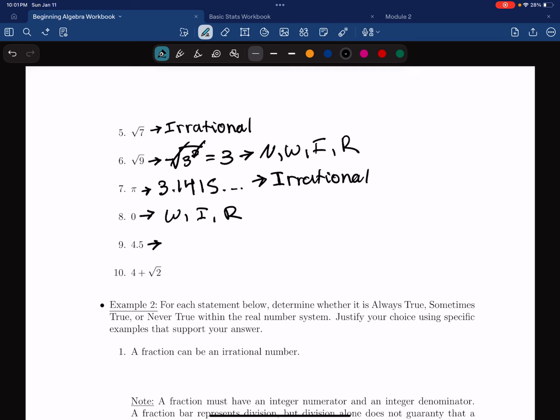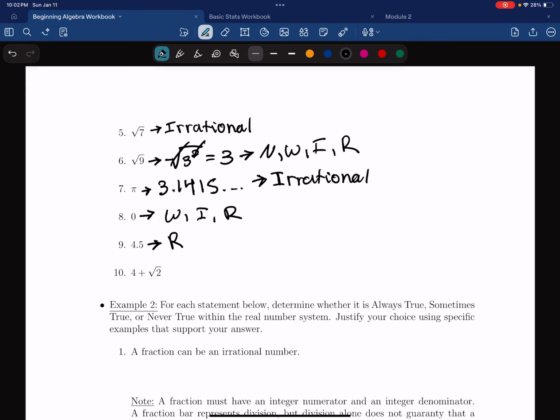Looking at example 9, we have 4.5, which is not a natural, whole, or an integer, but it is rational. And that is because the decimal terminates, the decimal ends. It has an ending point. We can vividly see the ending point is 4.5.